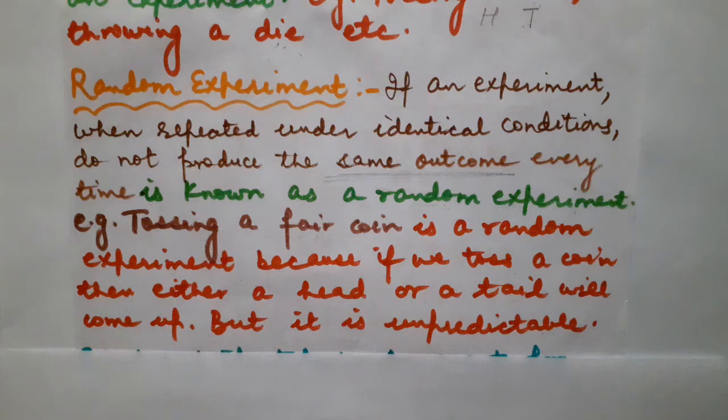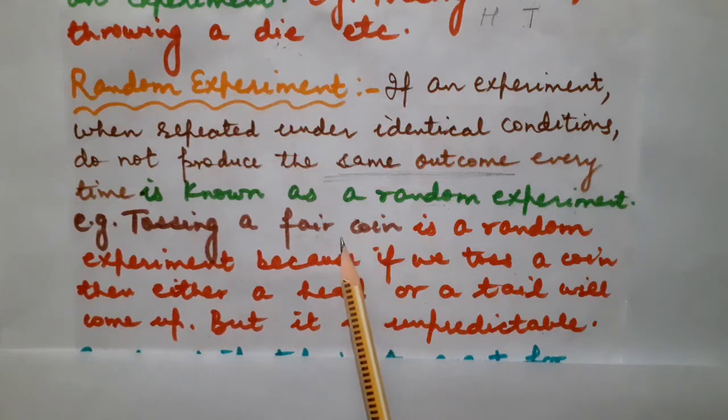But children, for example, if I throw a stone in the upward direction, definitely it will come in the downward direction. So that will not be a random experiment. Why? Because the result is fixed. Whenever a stone is thrown upward, definitely it will come downward, due to gravitational force, as you know.